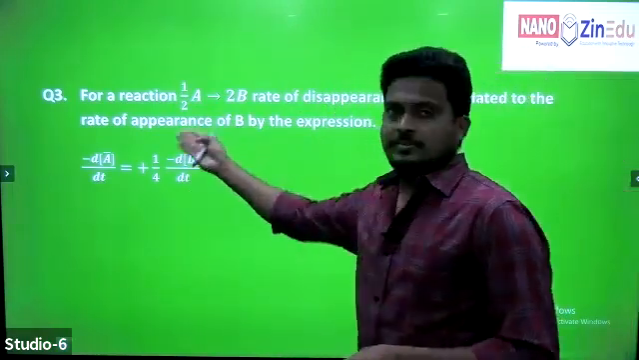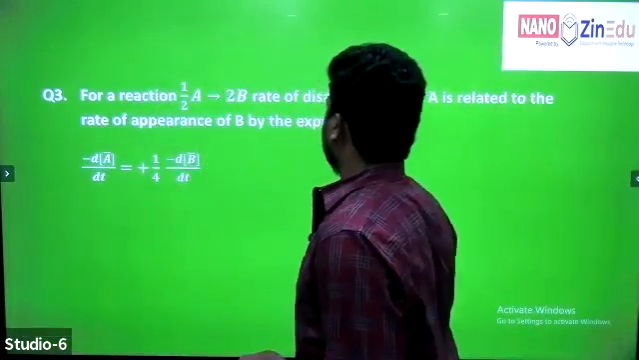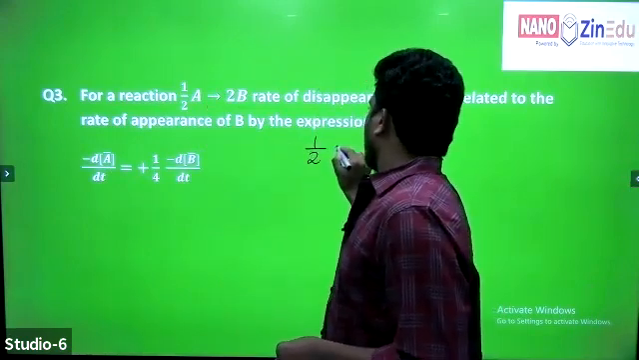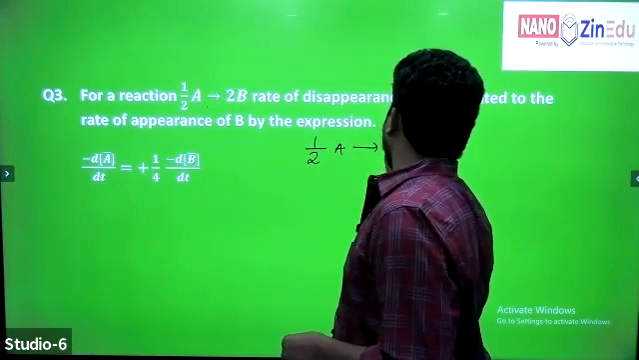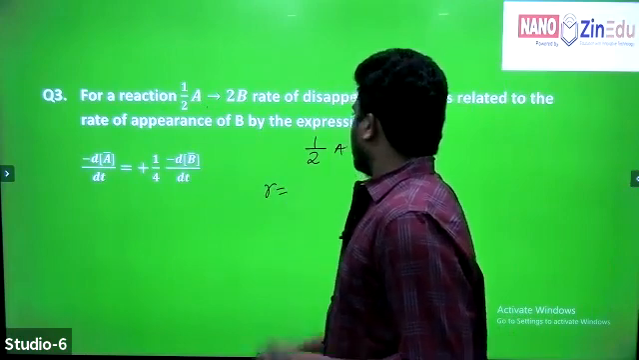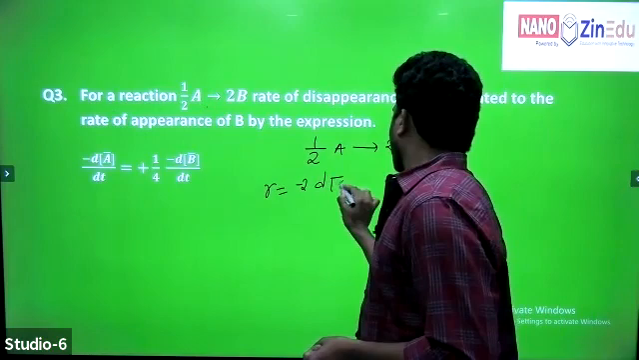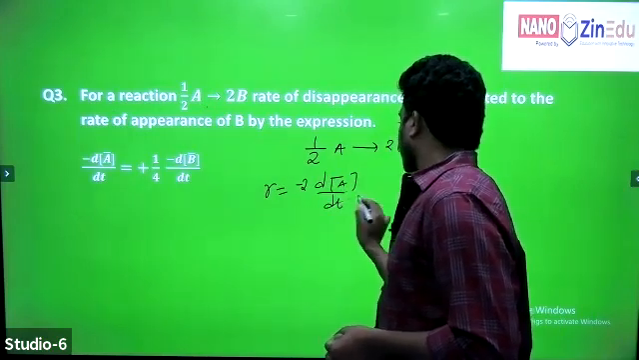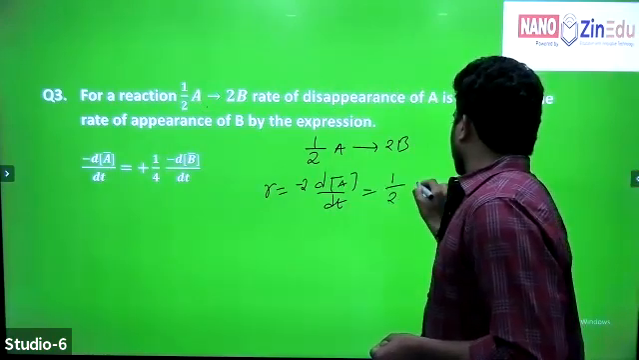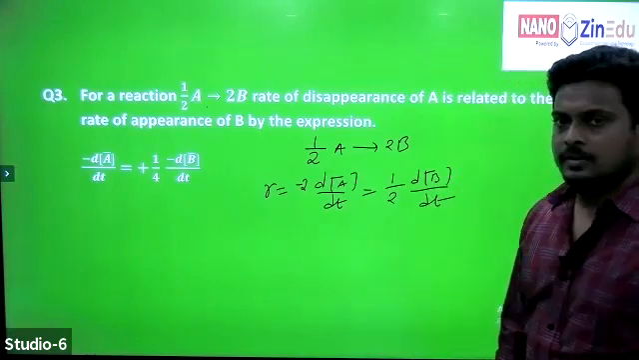First write the rate of reaction. Copy the given reaction: half A gives 2B. Now write the rate of reaction. Rate of reaction equals minus 2 d[A]/dt, which is equal to 1 by 2 d[B]/dt, right?